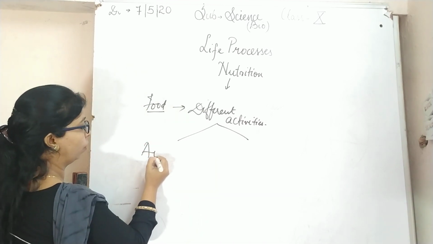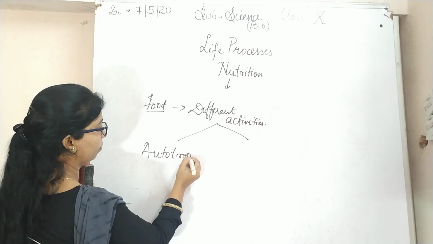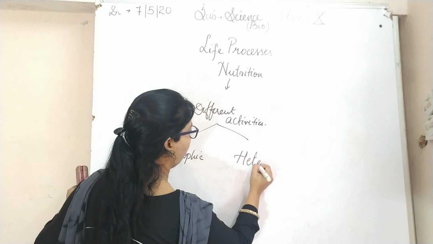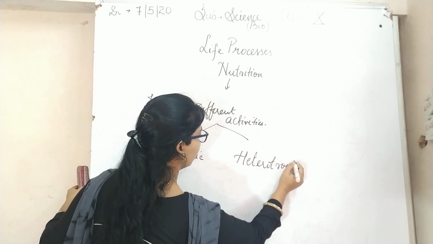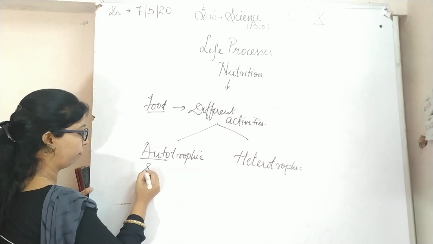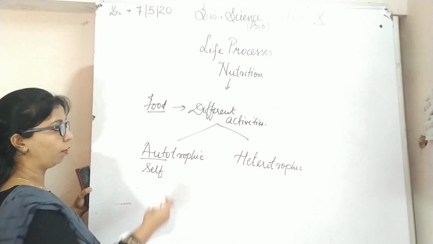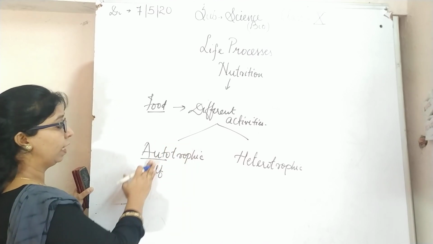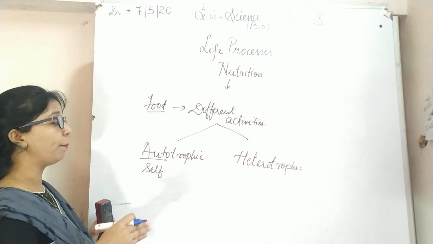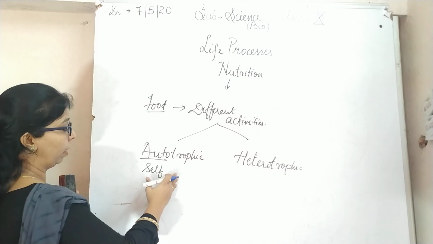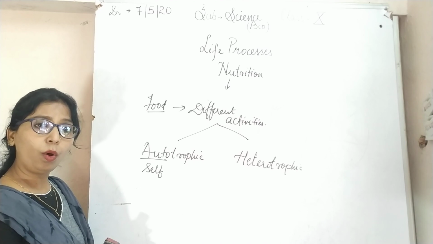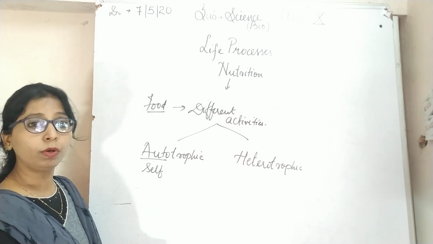One is autotrophic and the other one is heterotrophic. First, auto. Auto means self, and trophic means the process. So autotrophic is the process in which the organisms make their own food; they take inorganic materials directly and make their own food by the process of photosynthesis.